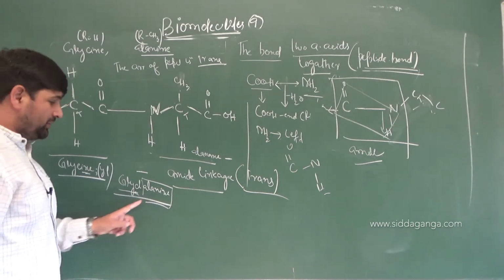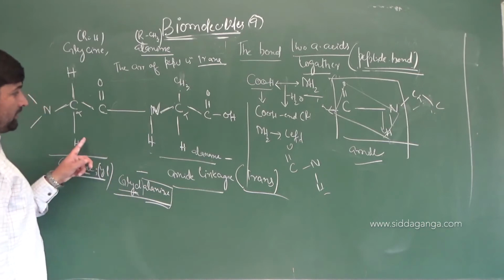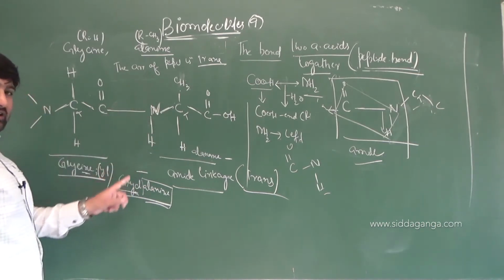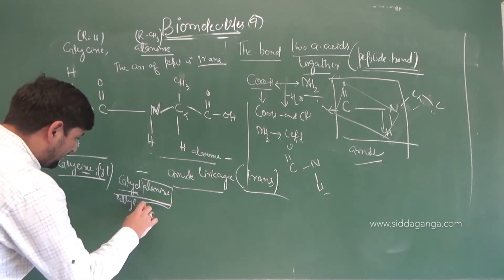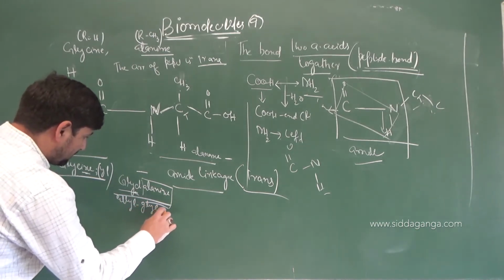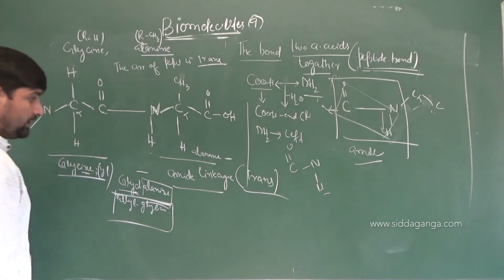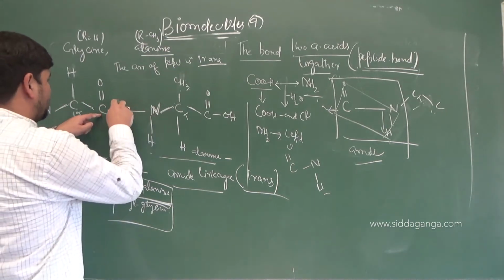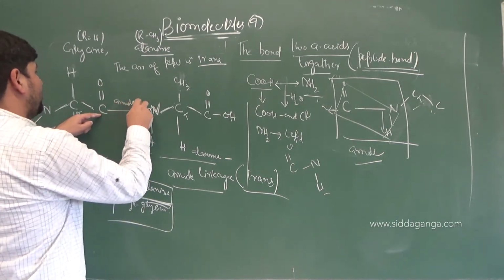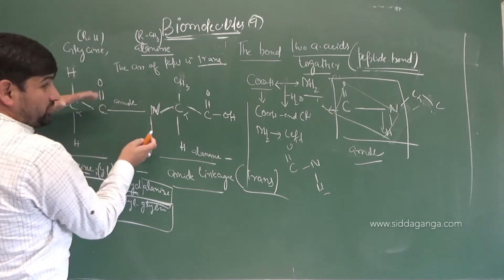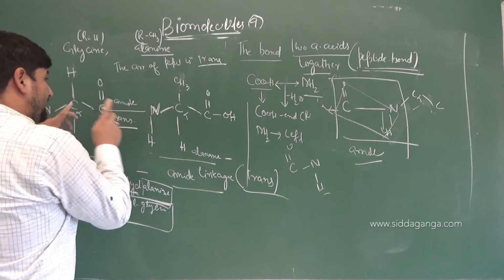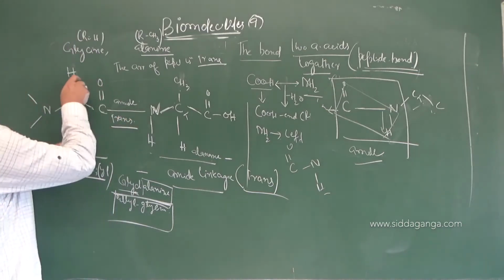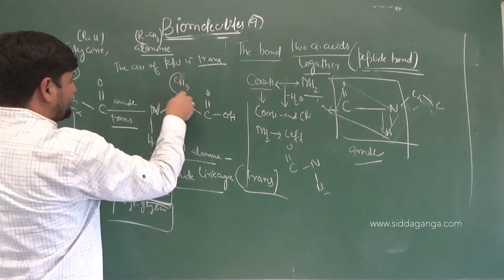Am I clear or not? So it becomes glycylalanine. Now if it is reversed, if alanine comes first, it will be alanylglycine. So the bond made between the two is what linkage here? Amide linkage. And what's the stereochemistry of this bond? What's the arrangement of this bond? This is trans. And around it, the R groups that are present, this is H and this is CH3.